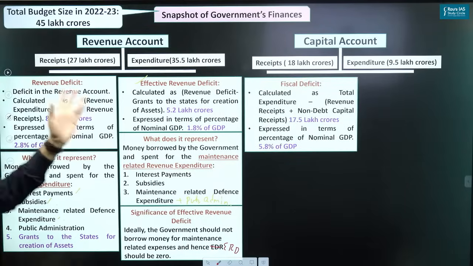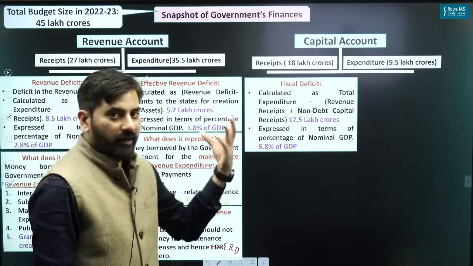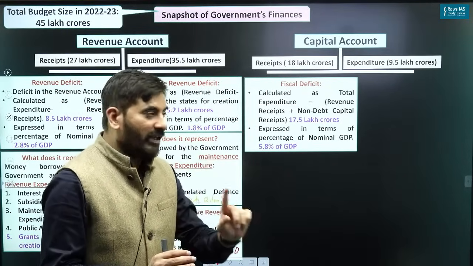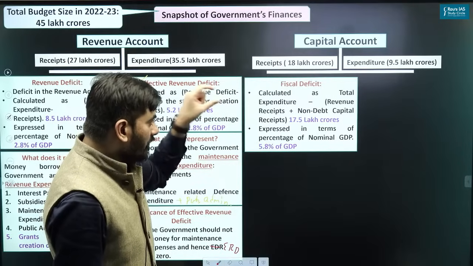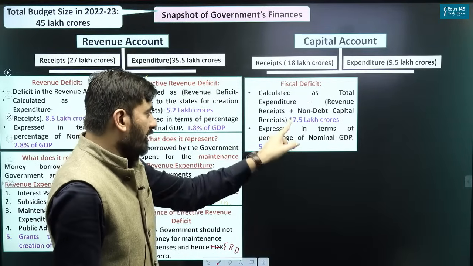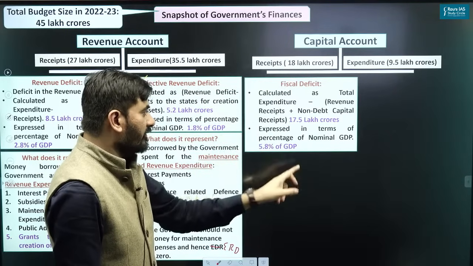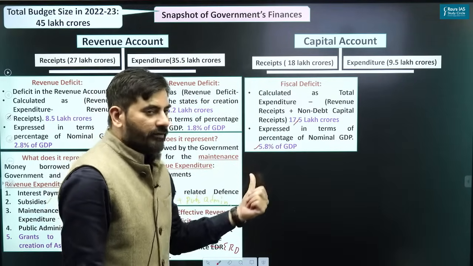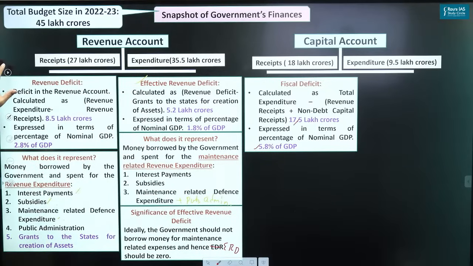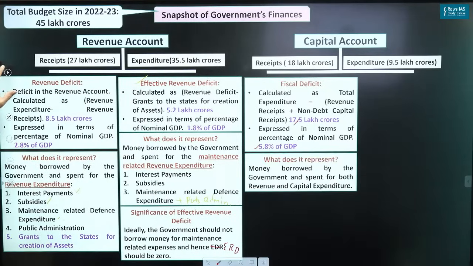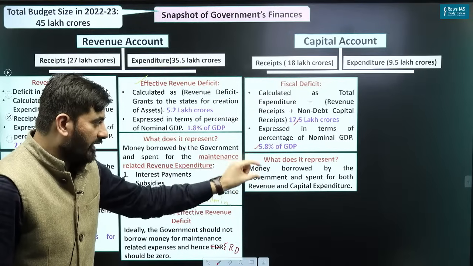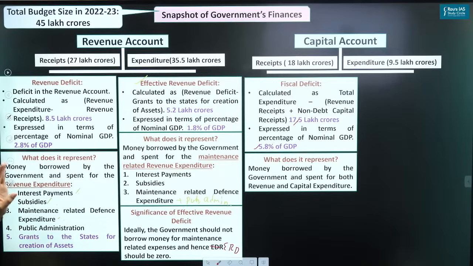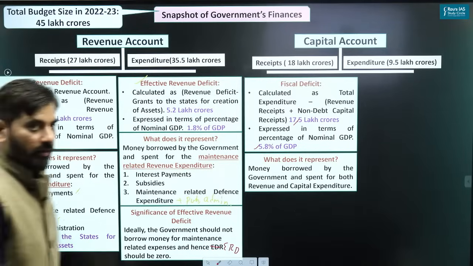Next, fiscal deficit. We all know fiscal deficit simply represents how much money the government has borrowed in one financial year, and that money right now is 17.5 lakh crore, which is 5.8% of GDP. So fiscal deficit means money borrowed by the government and spent for both RE as well as CE, revenue expenditure as well as capital expenditure.